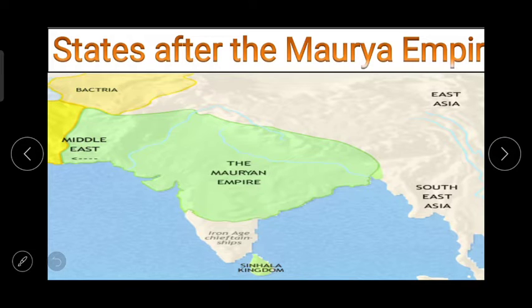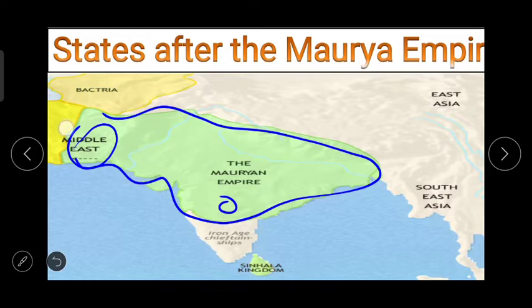And on the screen you can see the map and the area or the region under the power of the Mauryan Empire, from the Middle East here, then from here to here, the boundaries of the Mauryan Empire.